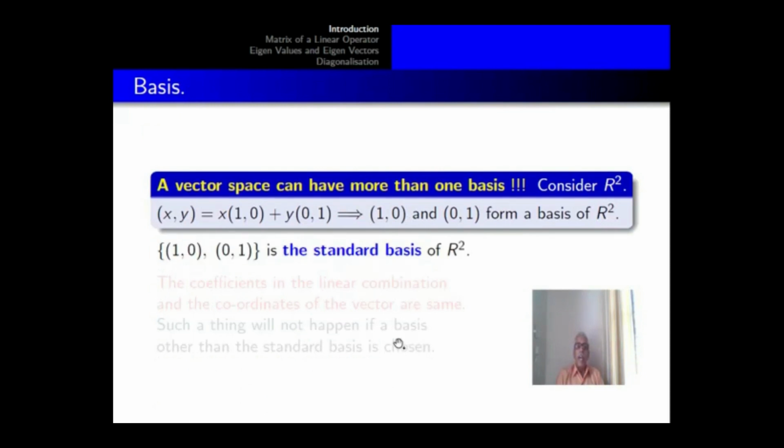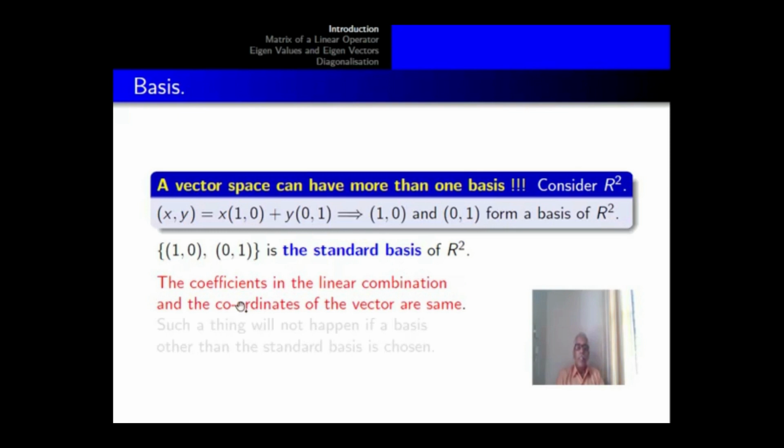A vector space can have more than one basis. As an illustration, consider R2. A vector (x, y) is equal to x multiplied by (1, 0) plus y multiplied by (0, 1), which implies (1, 0) and (0, 1) form a basis of R2. So we can say the set {(1, 0), (0, 1)} is a basis. It is called the standard basis of R2.